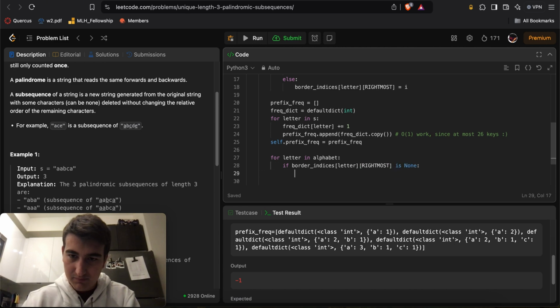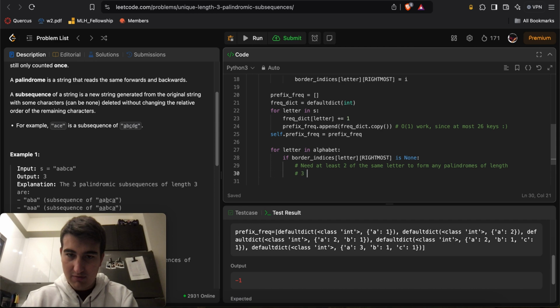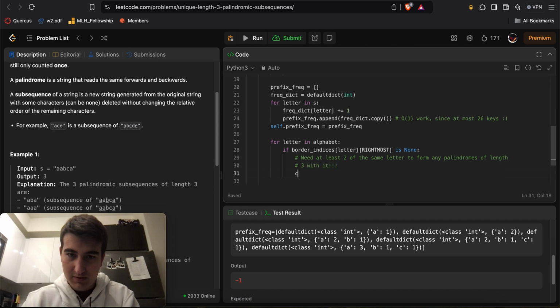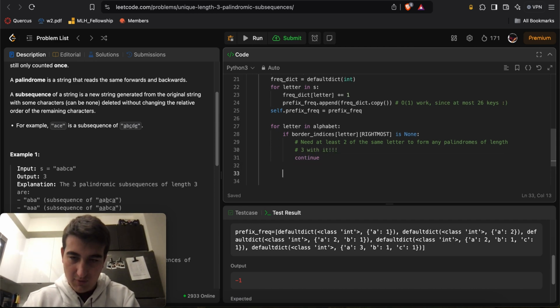If it is none, at least two of the same letter are needed to form any palindromes of length 3 with it. So continue in that case. Otherwise we have stuff to go with.